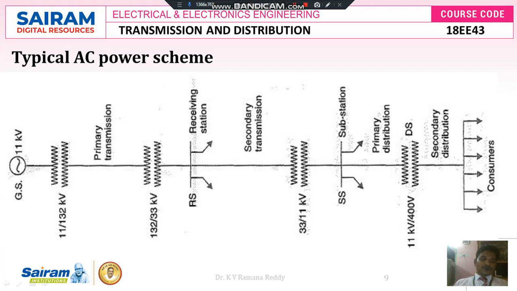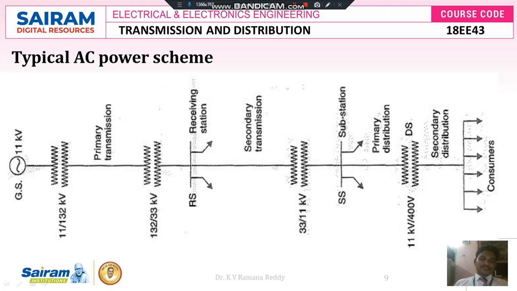By operating the generators in parallel, if any one generator gets damaged, the remaining generators may run and standby generators may be brought into service, and we can meet the demand of the load current. So from the generating station, each generator generates 11 kV, and before it goes to the primary transmission system, we step up this generated 11 kV to 132 kV with the help of a step up transformer, which is located in the generating station.